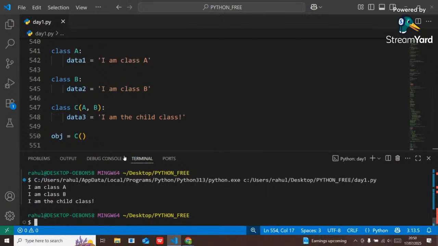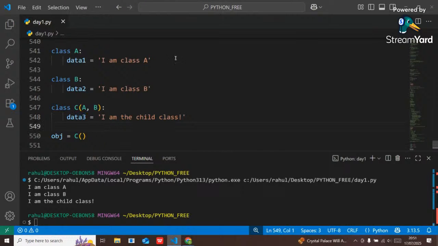So inside this class C, the properties of class A and class B are present. That is the example of multiple inheritance. A is one parent class, B is another parent class, and I inherit all the properties inside the child class C. From this child class I can access data1, data2, and data3.